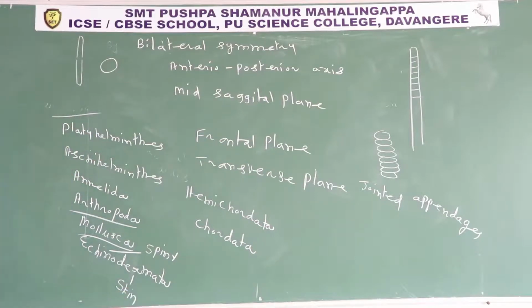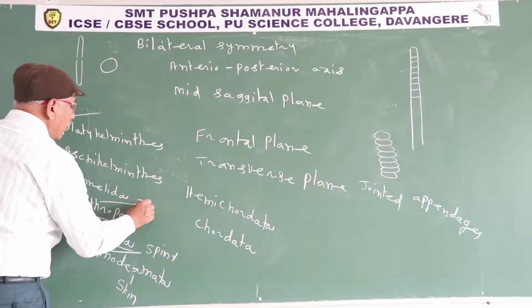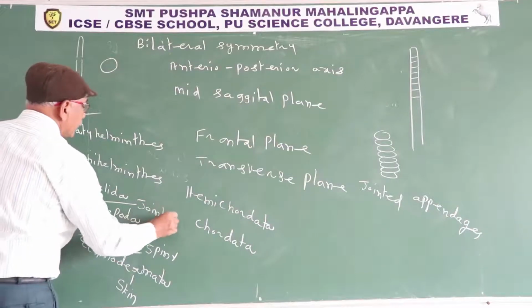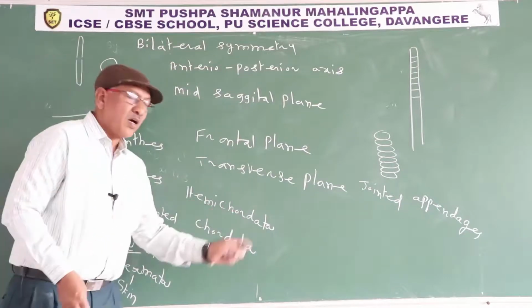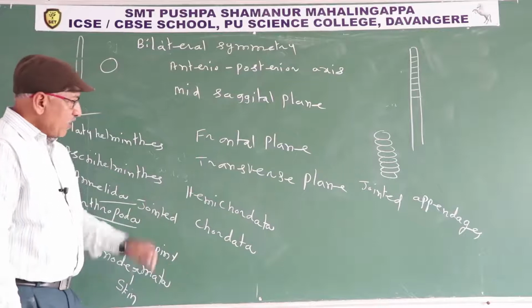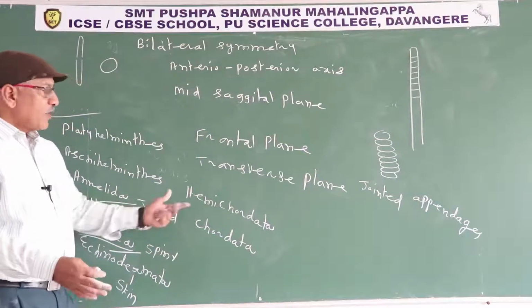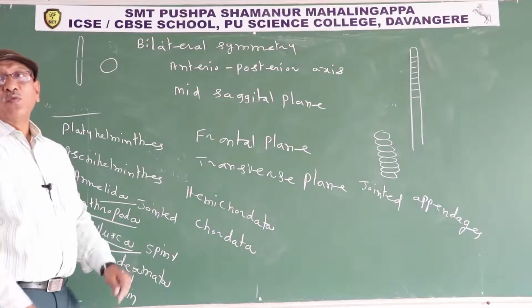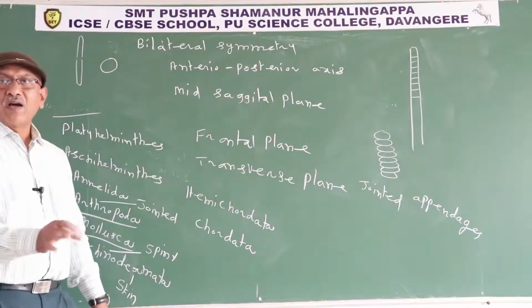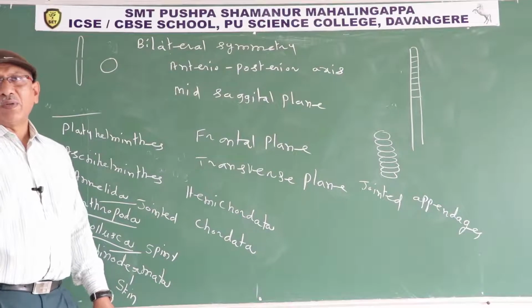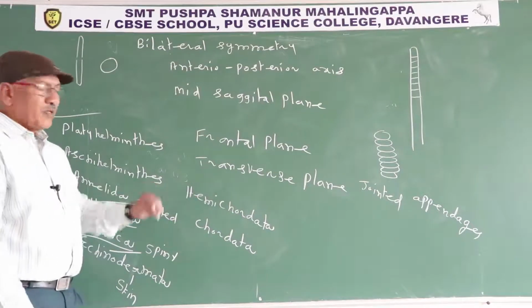Spiny skinned animals. Arthro means jointed. Echino means spiny skinned animals. Hemichordata. Hemi means half chordates. What is the meaning? Doubtful chordates. No doubt they are invertebrates only. Hemichordates are also invertebrates. That is the literal meaning.